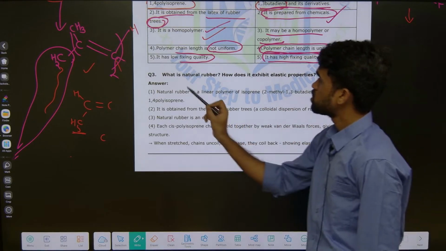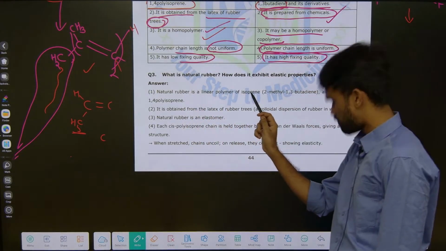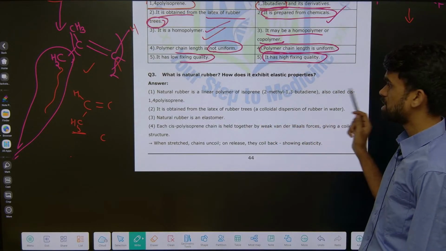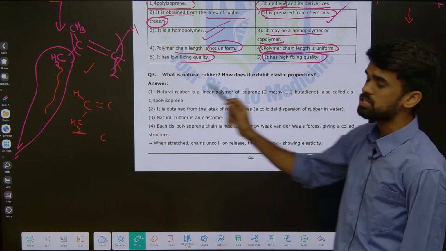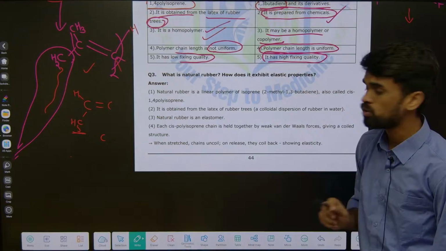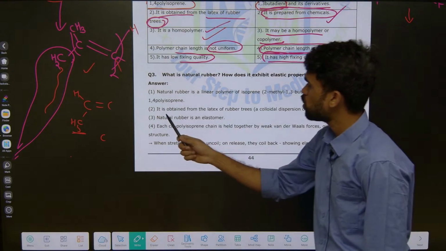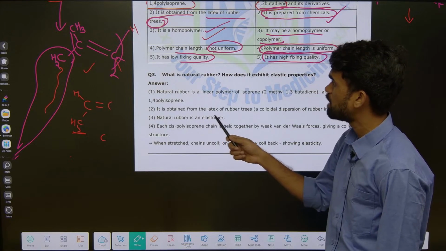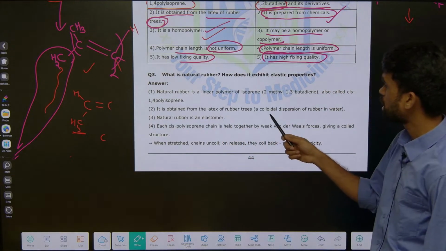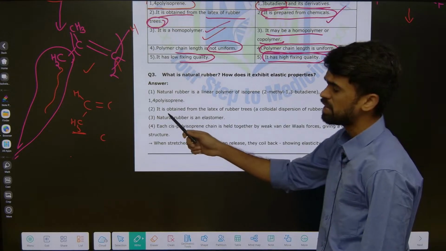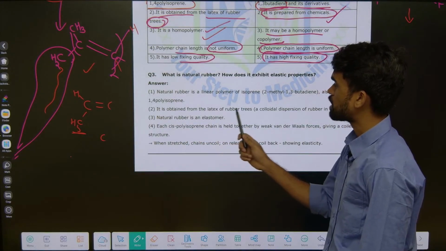See, natural rubber is a linear polymer of isoprene, that is 2-methyl 1,3 butadiene, also called cis 1,4 polyisoprene. It is obtained from latex. From where can it be obtained? It is obtained from latex of rubber trees.